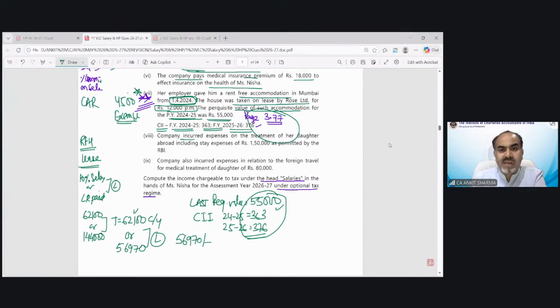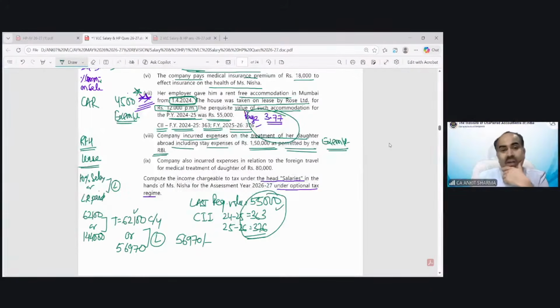Next is company incurred expenses on the treatment of her daughter abroad, including stay expenses of rupees 1,50,000 as permitted by the RBI. So if the RBI permitted, that is going to be exempted, no taxability.